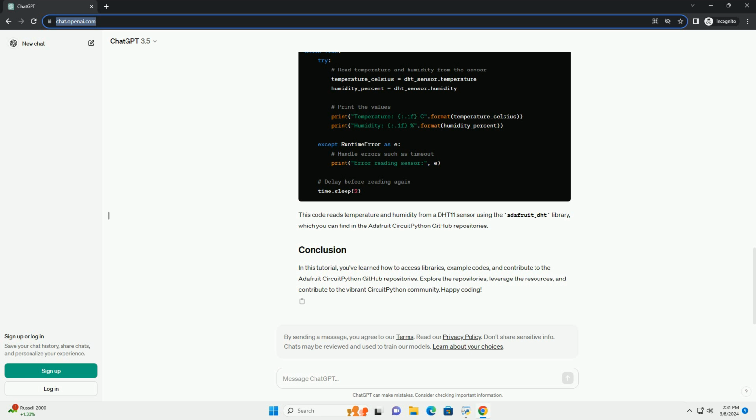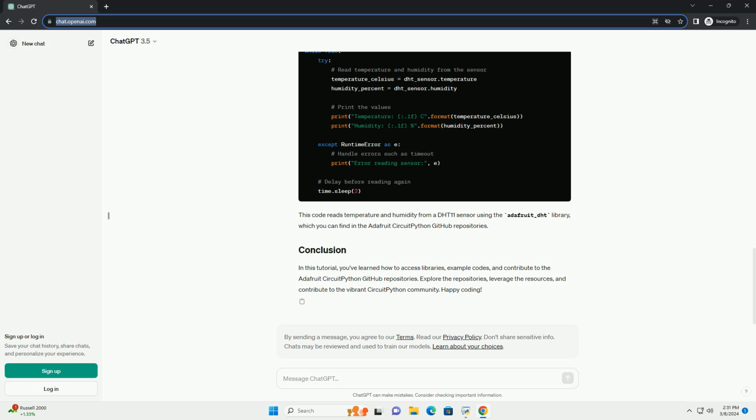Create pull request. On your forked repository's page, click the new pull request button to create a pull request, PR, to the original repository. Provide a descriptive title and details for your changes. Review and merge. Adafruit CircuitPython maintainers will review your pull request. Once approved, your changes will be merged into the original repository.